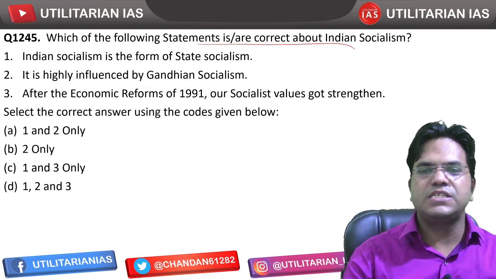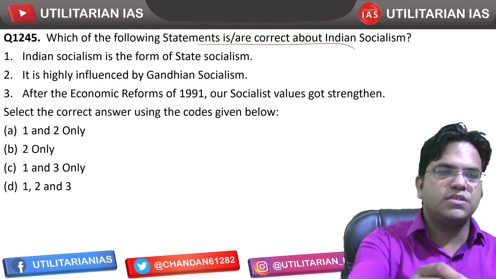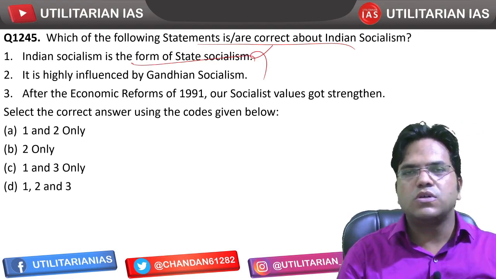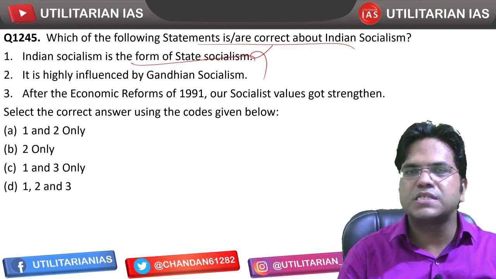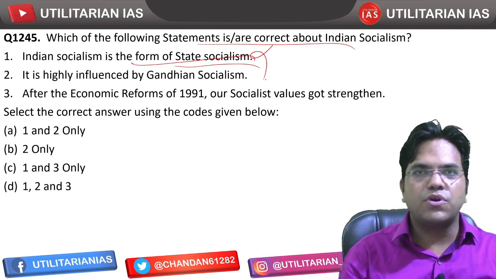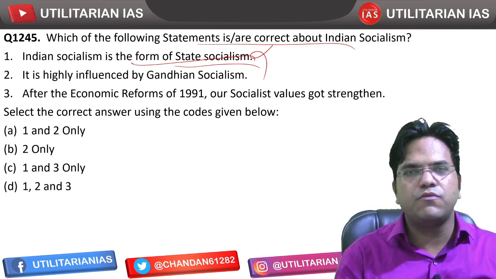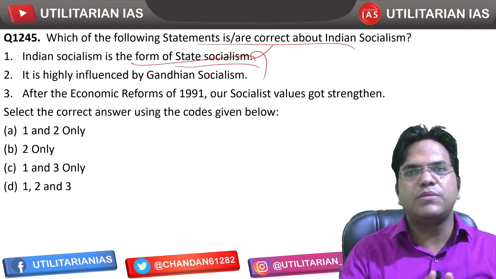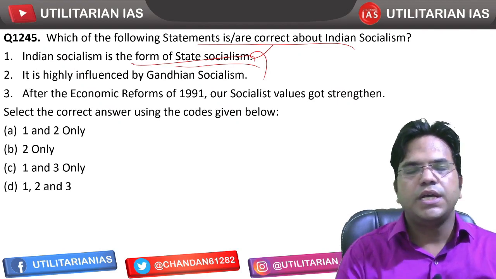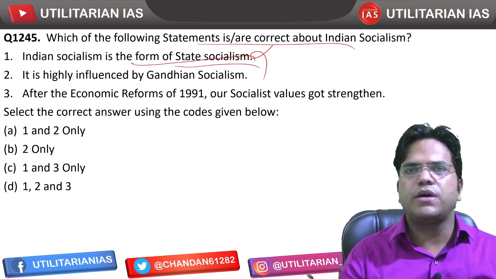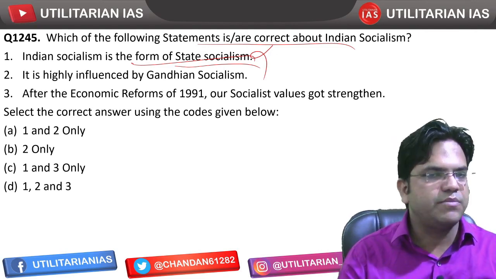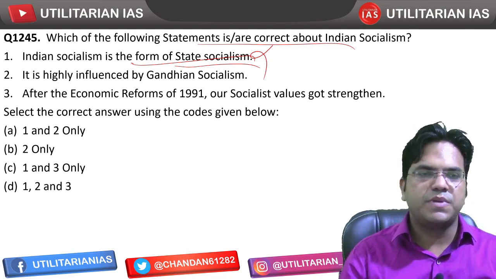Which of the following statements is or are correct about Indian socialism? Indian socialism is a form of state socialism? No, it is democratic socialism. We did not adopt the concept of state socialism as was practiced by the then USSR. What we practice is democratic socialism. Again, if you do not understand what this socialism is, what state socialism was, what democratic socialism is, what Gandhian socialism was, all these things we have covered in our Indian polity videos. That's why our Indian polity videos have been so extensive, because we covered these terminologies elaborately, and that's why I am not explaining it here.